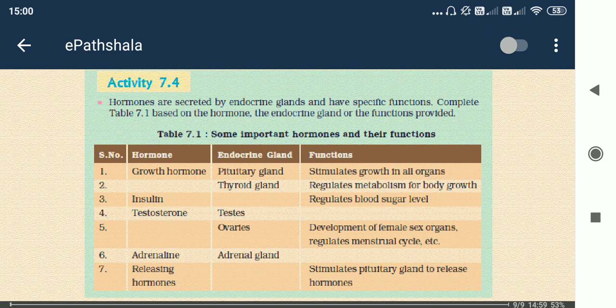Okay, so likewise, growth hormone is released by the pituitary gland, and the thyroid gland also. Usually the most important part in case of growth is the pituitary gland, which stimulates growth in all organs. The thyroid gland regulates metabolism for body growth.